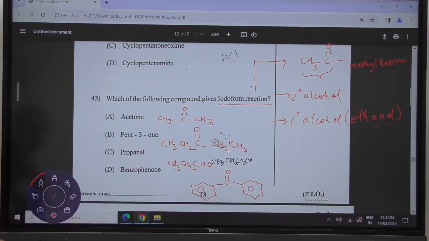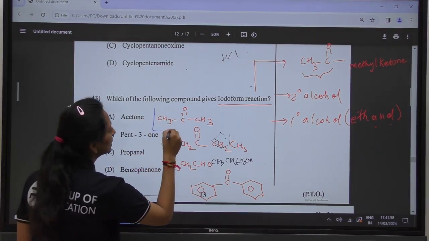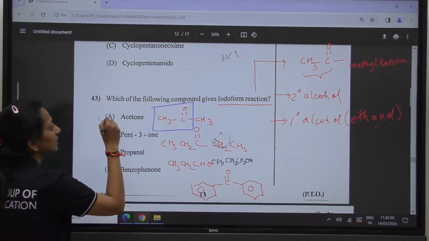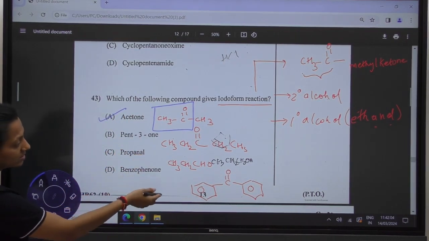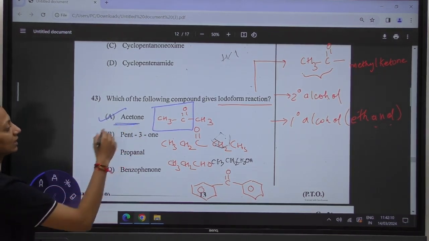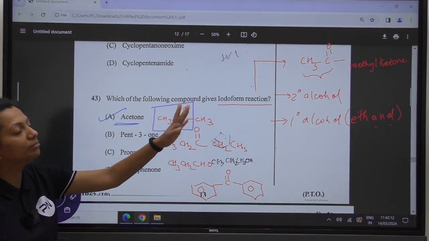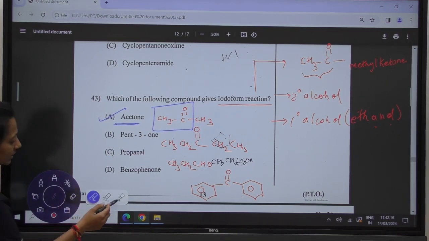Out of all the 4 given options, you can see that this methyl ketone group is present in your acetone, whereas that kind of group is not being seen in any other given option. So option A is your correct answer, as it is containing your methyl ketone group. Okay, so moving towards the next question.